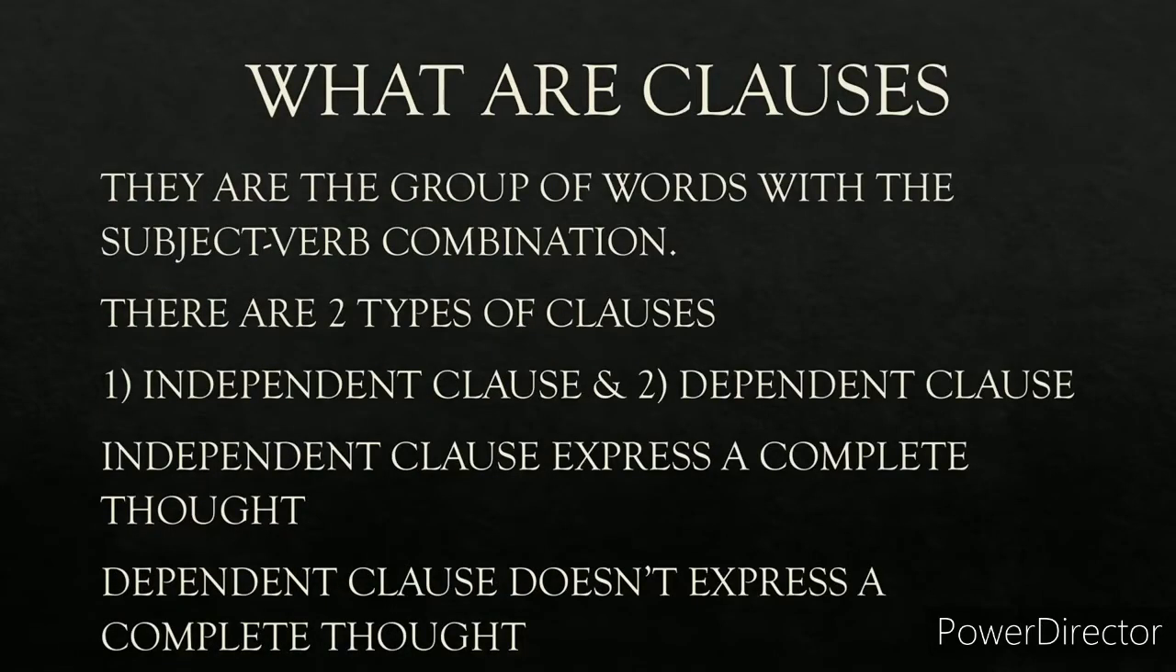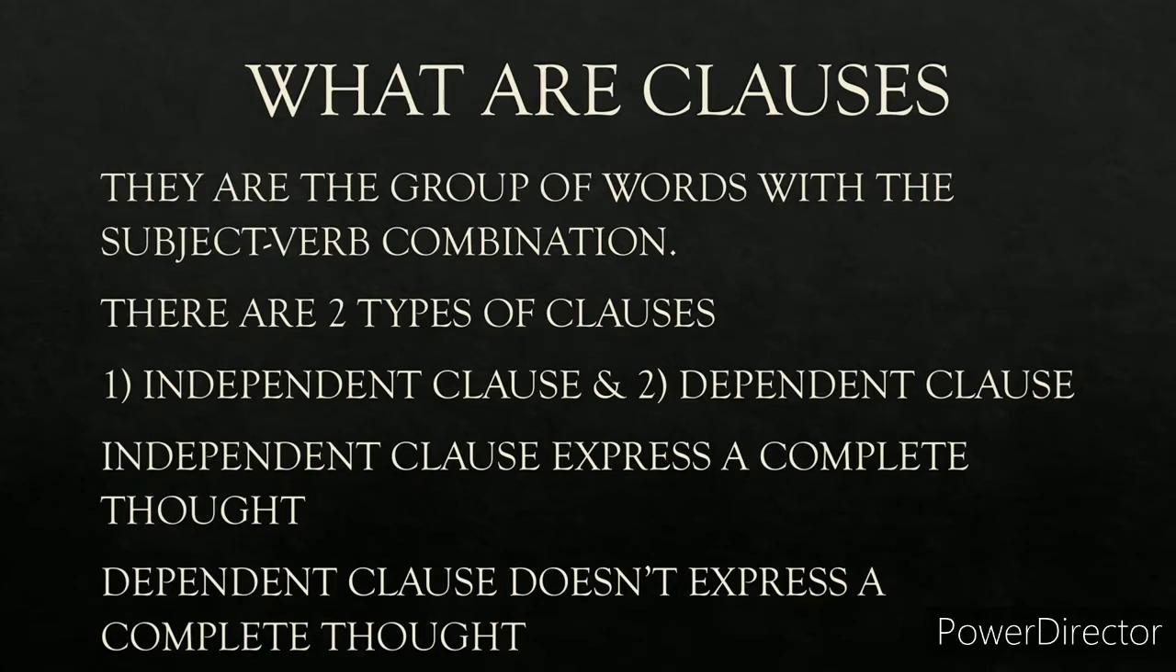Now, what are clauses? Clauses are basically the group of words with a subject-verb combination. Now, what is a subject? A subject is basically the doer of the action, or you can say subject indicates about whom the sentence is written. So that is a subject, and verb is basically, as you know, an action word or a state of being.